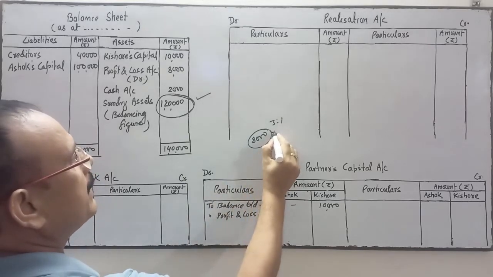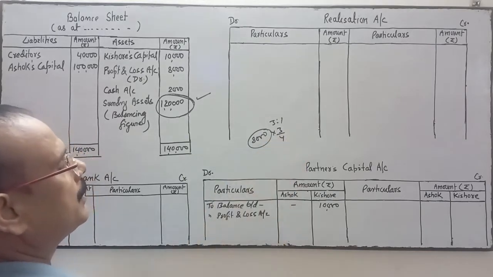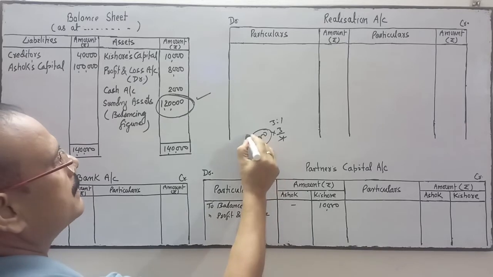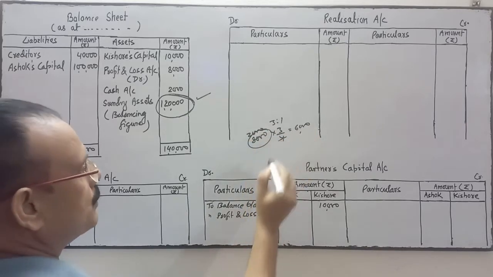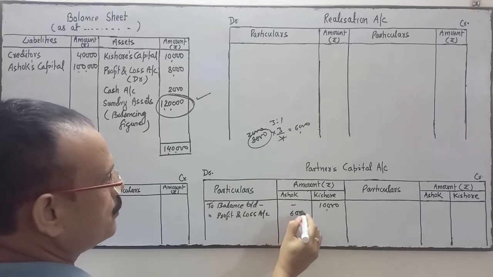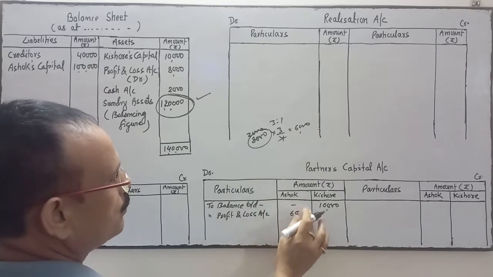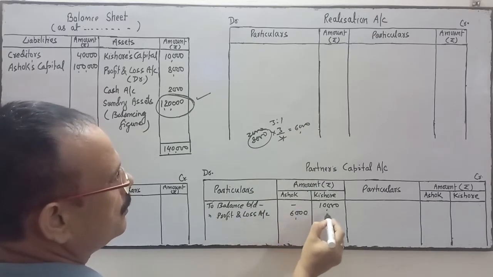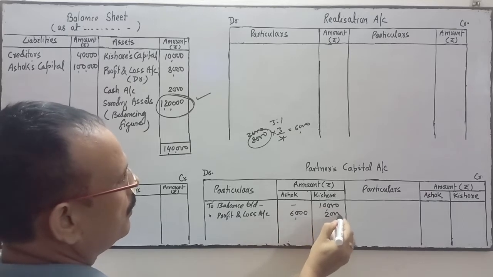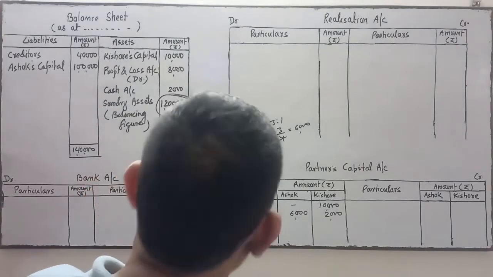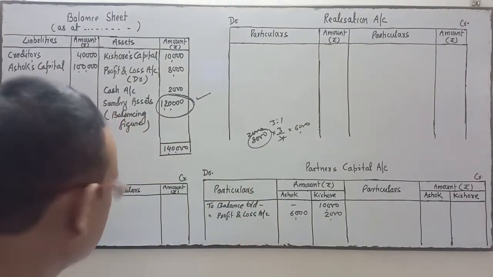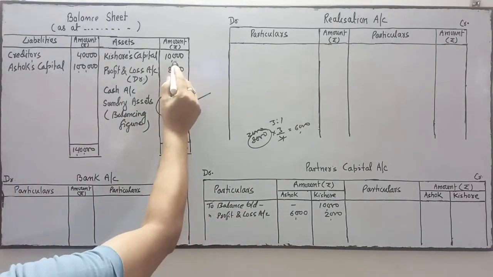So 8,000 into 3/4 is 6,000 and 2,000 respectively. 6,000 to Ashok and 2,000 to Kishore, in the profit sharing ratio. So this one we have transferred.